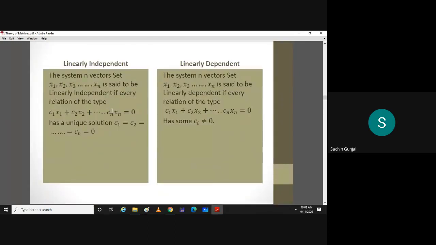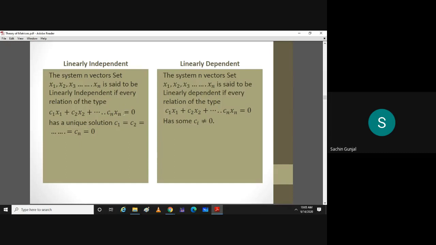So definitions are clear. What do I mean by linearly independent? If you take a linear combination of n vectors C1 X1, C2 X2 and Cn Xn, and you solve this system, what will you get?